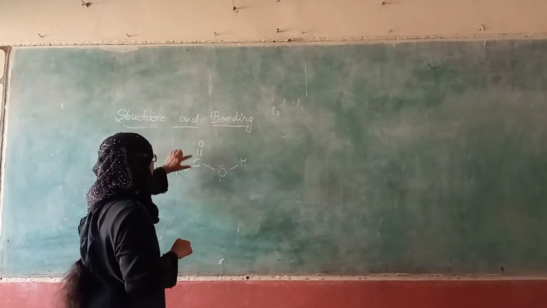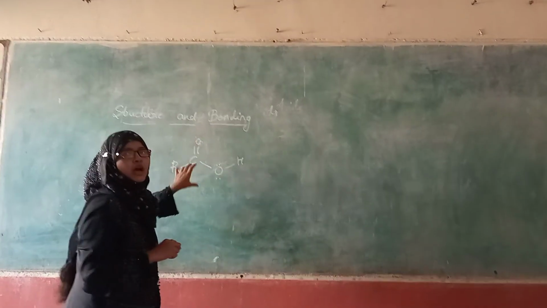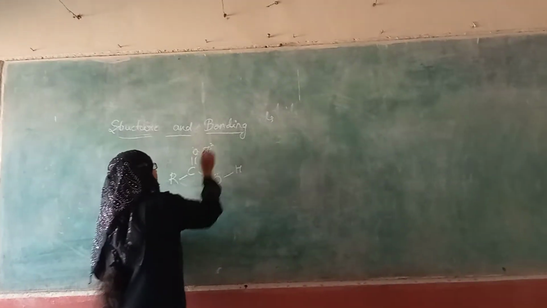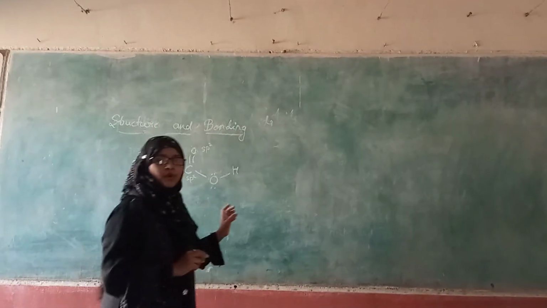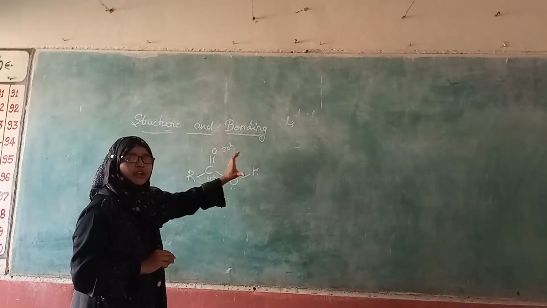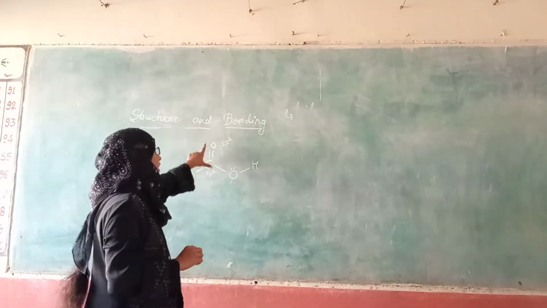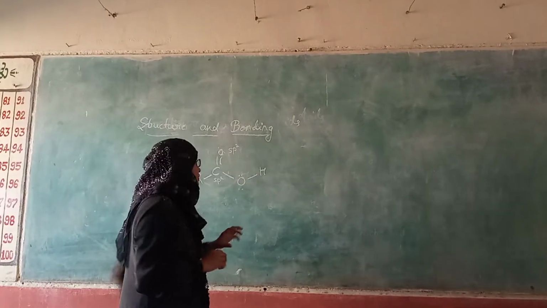Here the carbon and oxygen of the carbonyl group are both sp2 hybridized. Therefore, it will give the compound a basic trigonal shape.